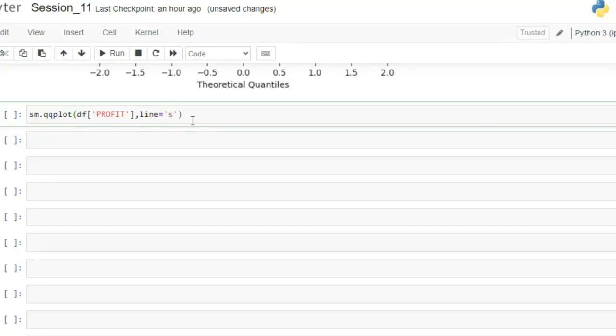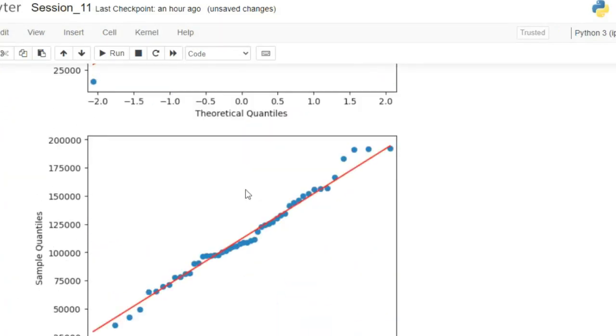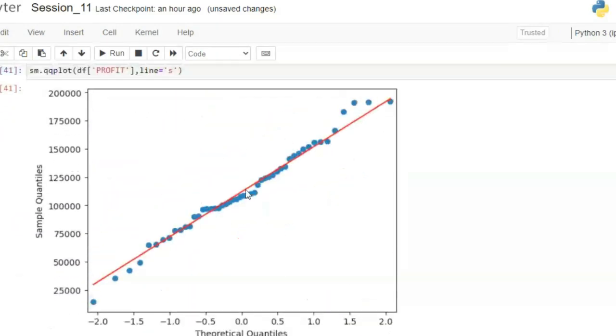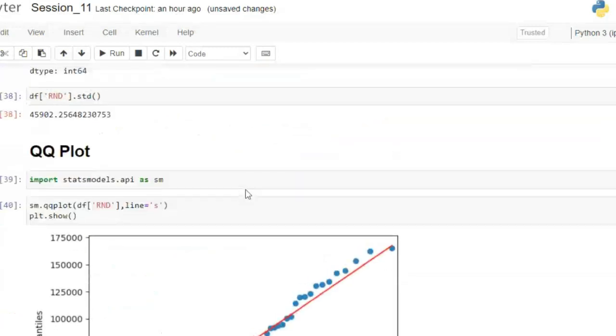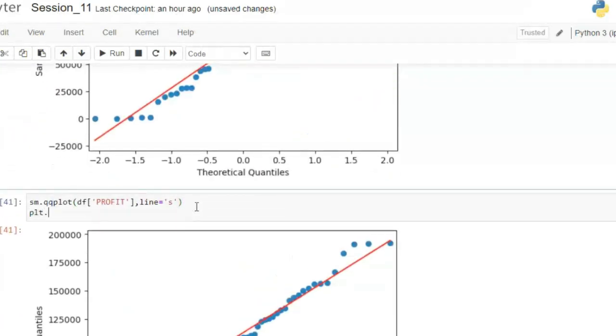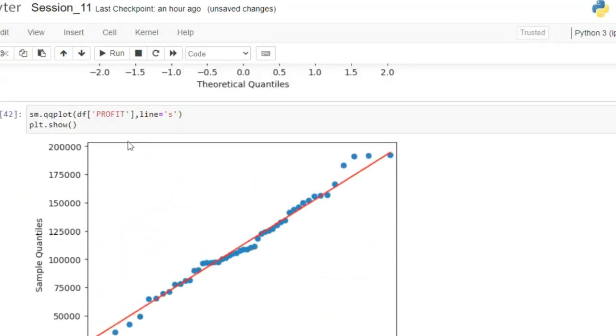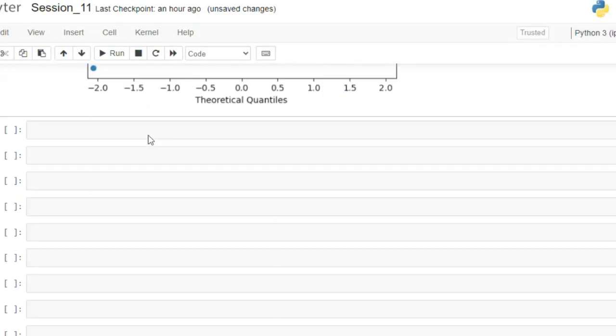We need the line, so we can see. plt.show is remaining. This profit column is also a normally distributed column.